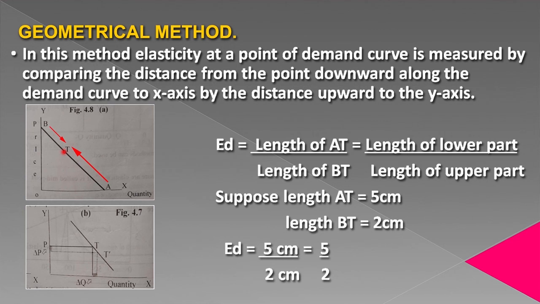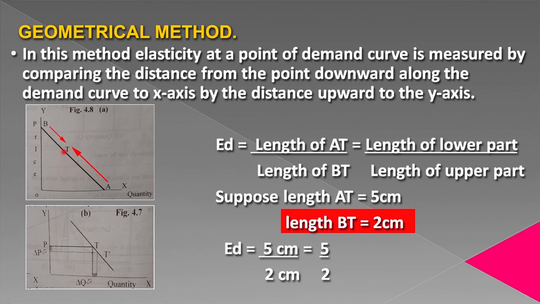Geometric method for finding point elasticity is ED equals length of AT divided by length of BT. Length of AT means length of lower part, length of BT means length of upper part. Suppose length of AT is 5 cm, length of BT is 2 cm.